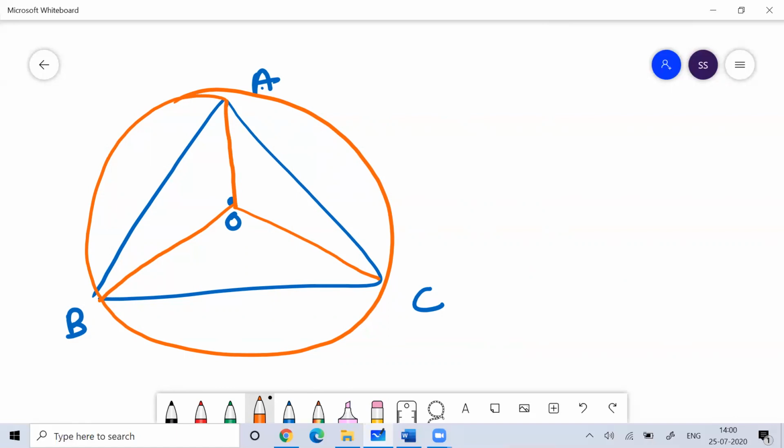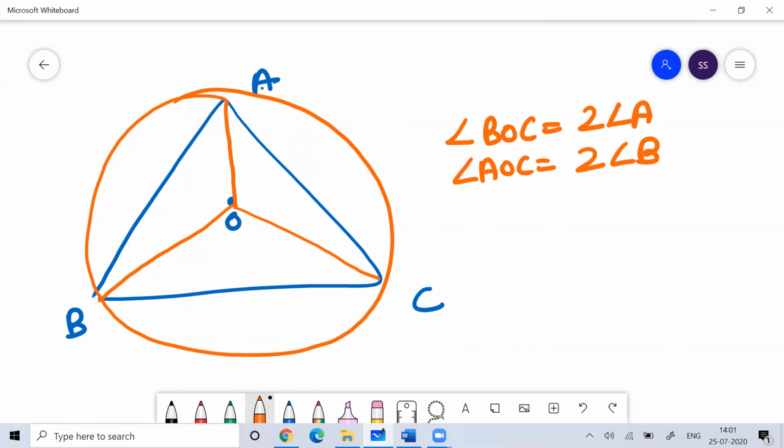Now this is a property of a circle: angle BOC will be double of angle A. Similarly, angle AOC will be double of angle B, and angle AOB will be double of angle C. It is a property of a circle that the angles formed on the circumference within the same arc are equal, while the angle formed at the center of the circle is always double the angle formed on the circumference.